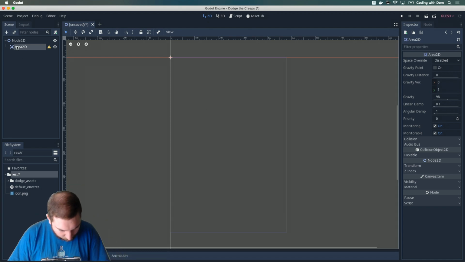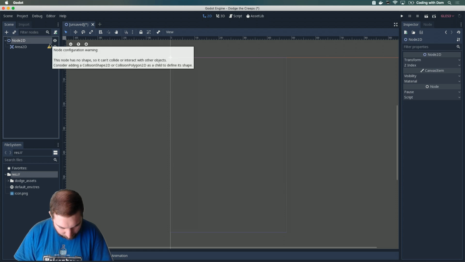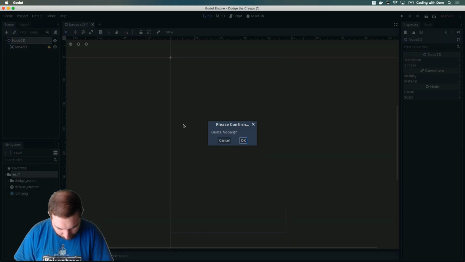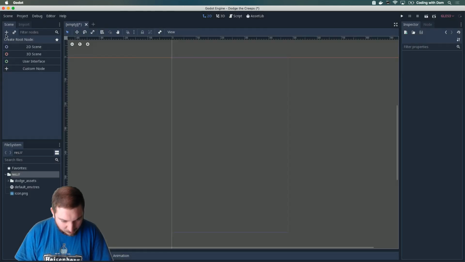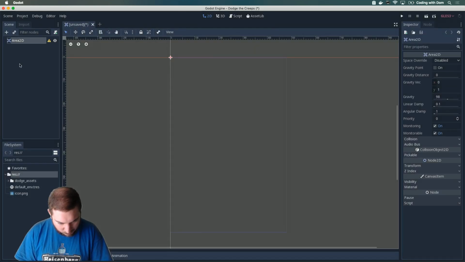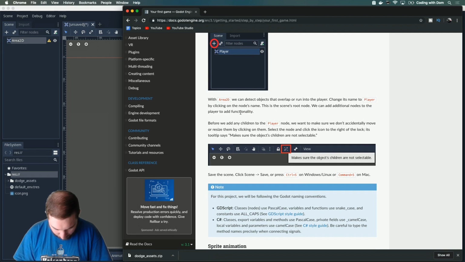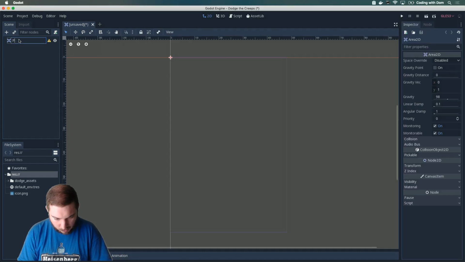Yes. But why do I already have a Node2D? Okay, delete that. Maybe I clicked on this by mistake. I'm just going to go Area2D. And then with Area2D, we can detect objects and I can change its name to Player.